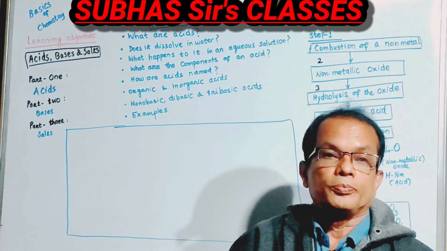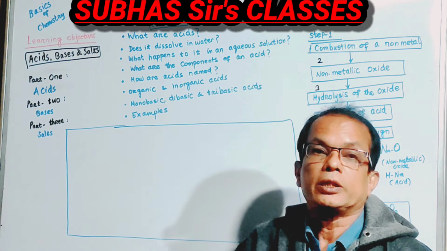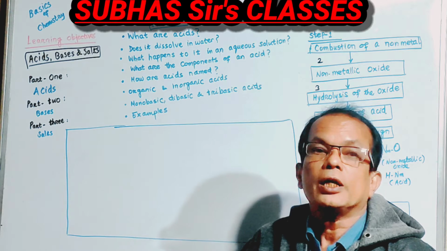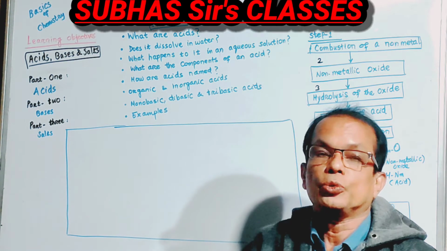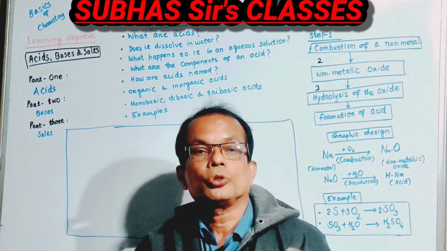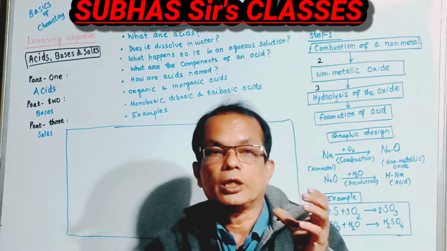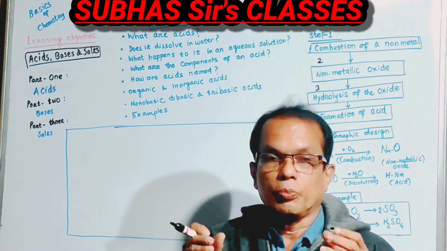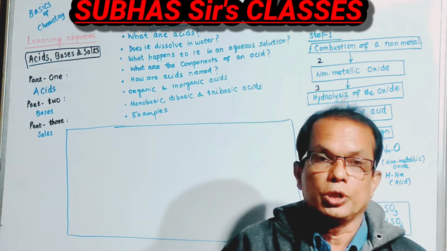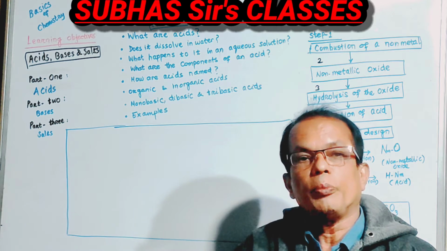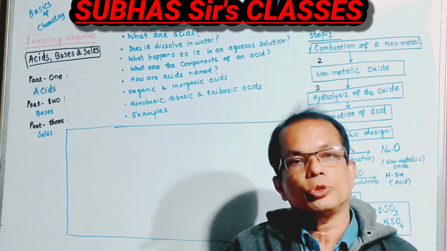What are acids? Acids are liquids, fluids that contain H plus ions, and they provide those H plus ions in solution. Suppose hydrochloric acid, it contains H plus ion and Cl minus ion, but whenever it is added to water and an aqueous solution is formed... what is an aqueous solution?